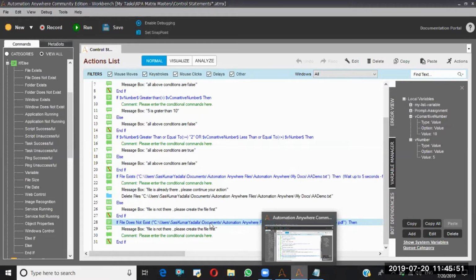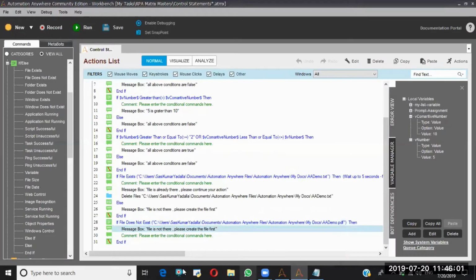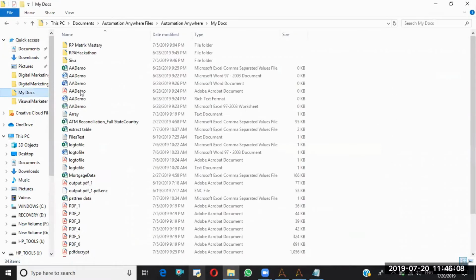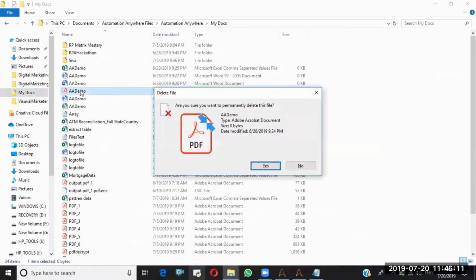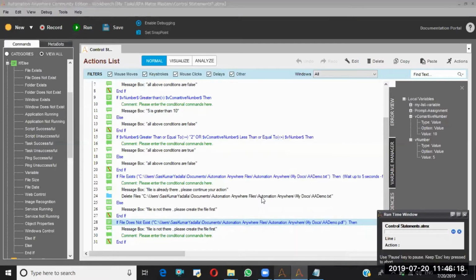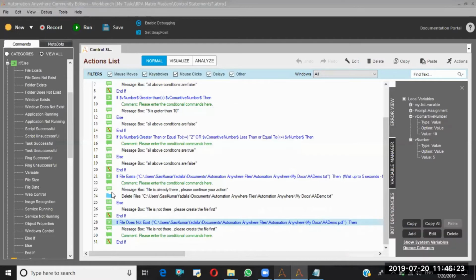That's the reason it is not printing this one, because I'm saying whenever the file does not exist, then only go into this block. So let me delete that particular file. This is the file, right? I'm deleting this. This time I'm running this statement, run from this step. See, file is not there, please create the file first. Like this, file exists and file does not exist will work.